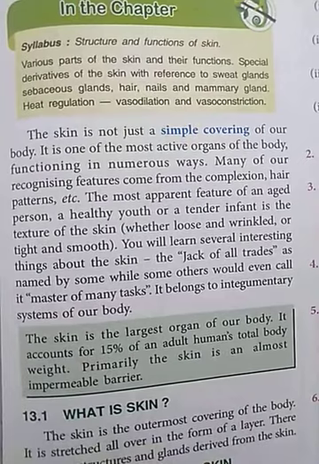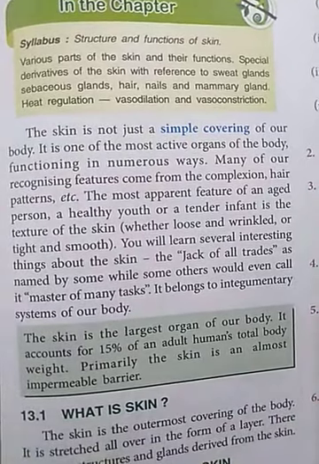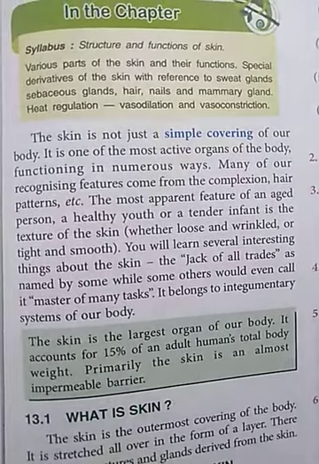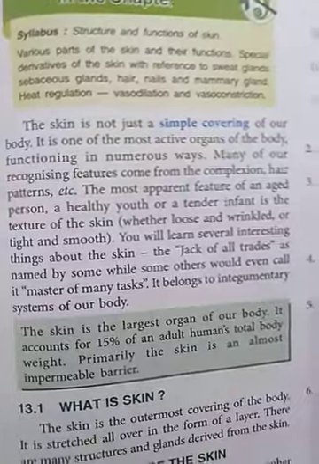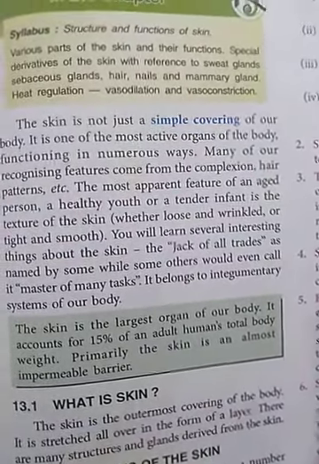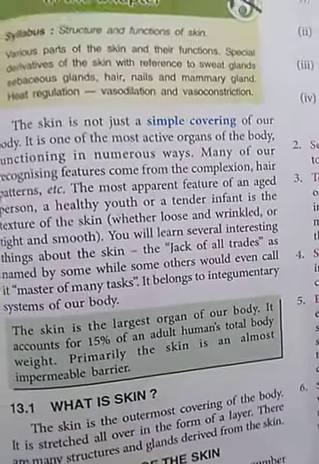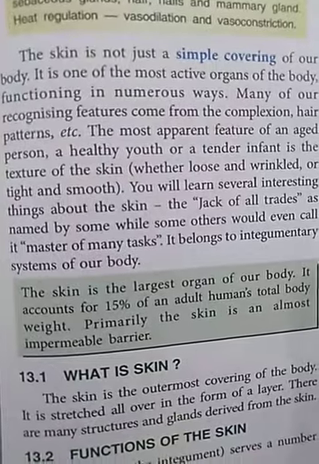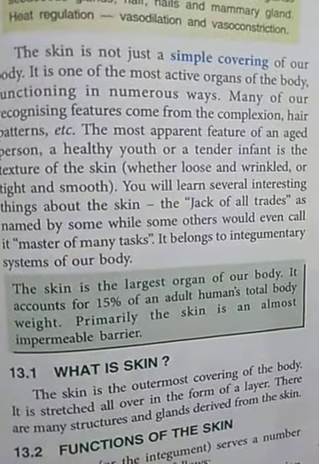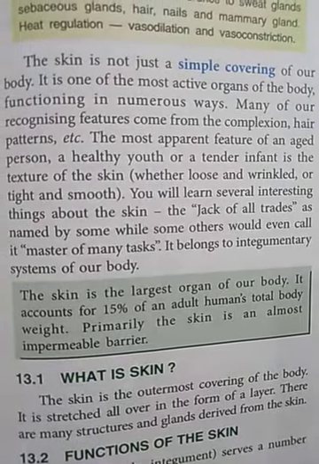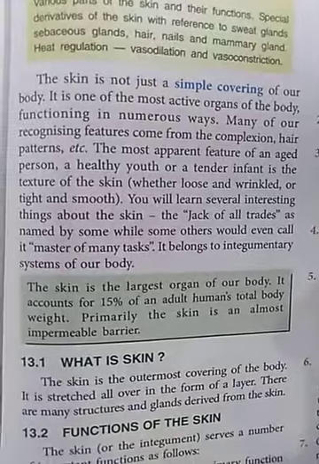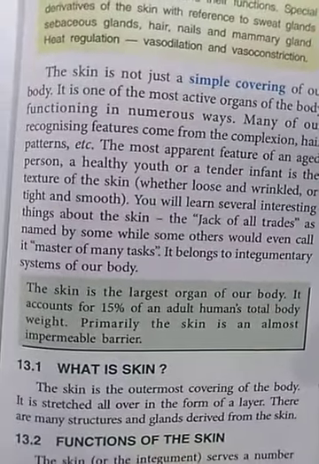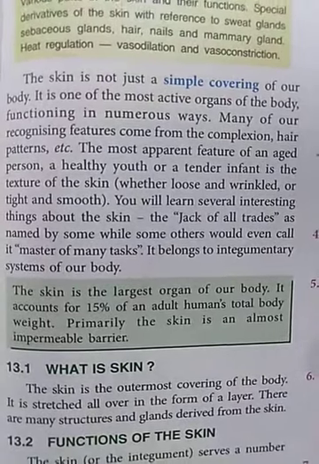Now students, one more interesting feature about the skin is that it is the largest organ of our body and it accounts for 15% of an adult human's total body weight. So skin is a very important organ of our body. It is an almost impermeable barrier. Now, as I have already told you, skin is the outermost covering of the body and it is spread all over in the form of a layer. There are many glands and structures which are derived from the skin.